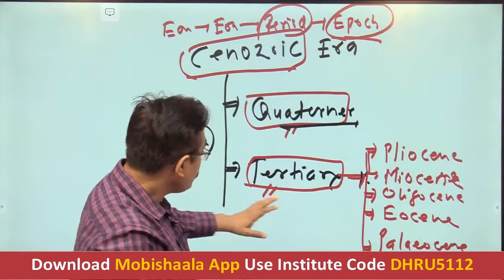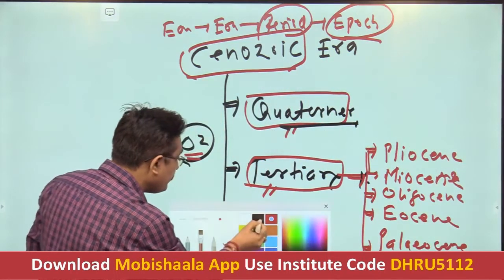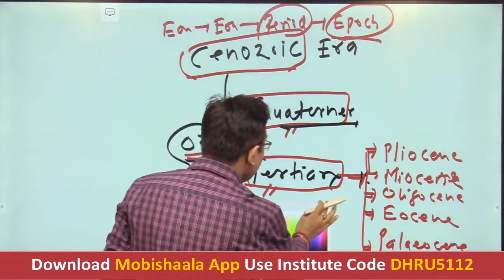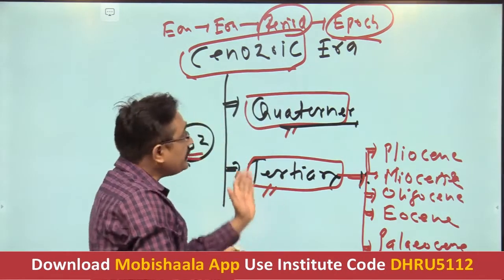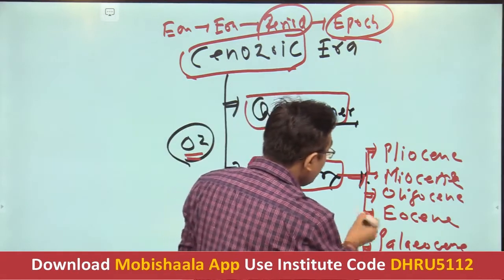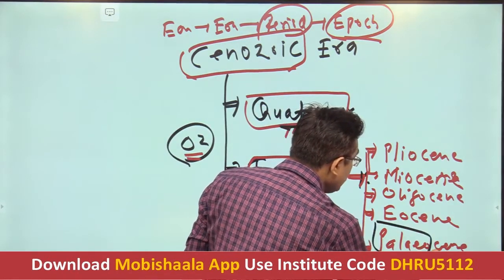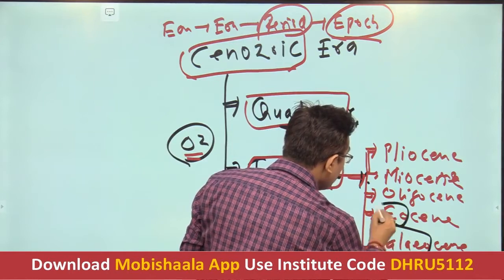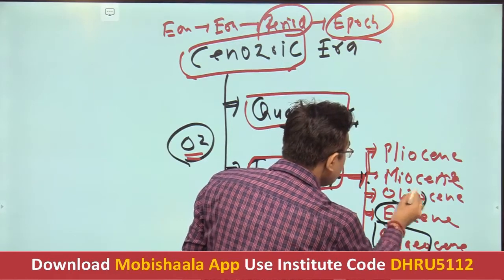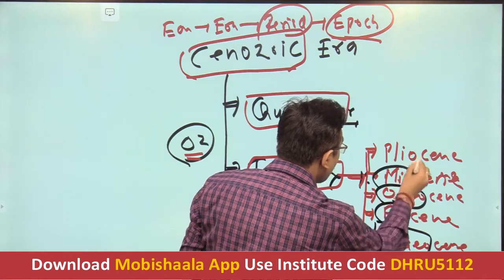So, getting it, students, we have divided this Tertiary period into these various epochs. The very first is the Paleocene epoch, then the Eocene epoch, then Oligocene epoch, then Miocene and Pliocene.